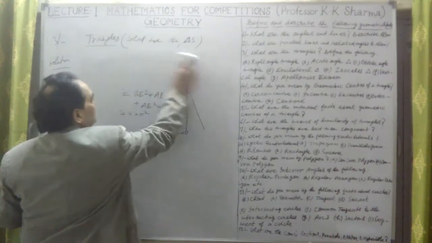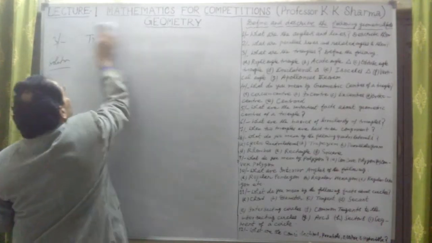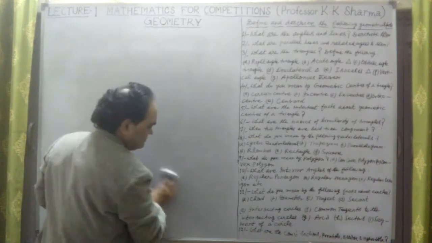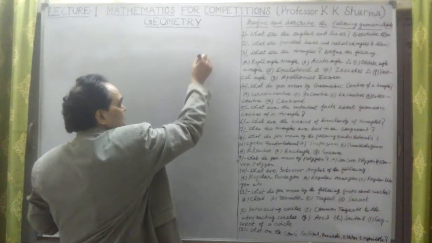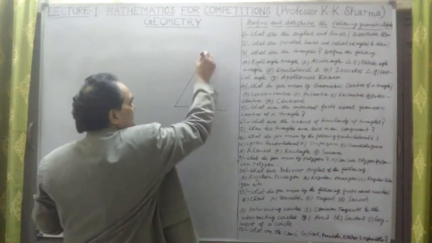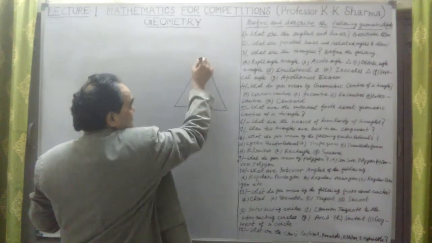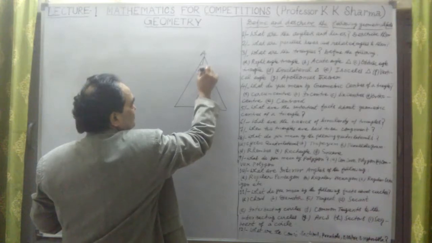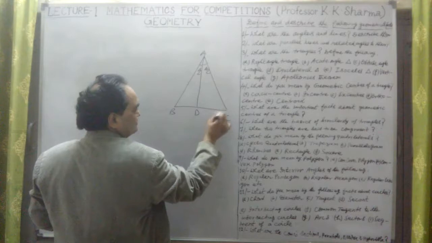So Apollonius theorem we have completed. Let me talk about now question number 4. One angle bisector divides the opposite side of a triangle. One thing was left: if there is a triangle and there is an angle bisector here, and this angle is A, this is A by 2, this is also A by 2. This is point D on BC.